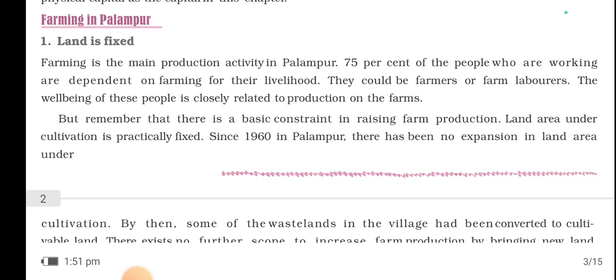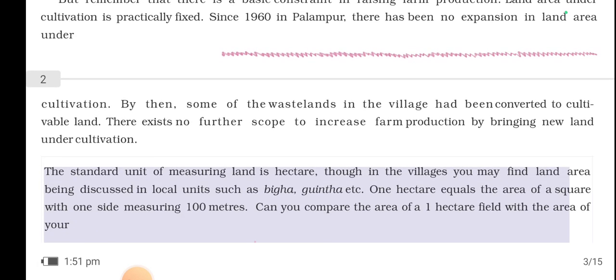They could be farmers or farm laborers. The well-being of these people is closely related to production on the farms. But remember that there is a basic constraint in raising farm production. Land area under cultivation is practically fixed. Since 1960 in Palampur, there has been no expansion in land area under cultivation. By then, some of the wasteland in the village had been converted to cultivable land.